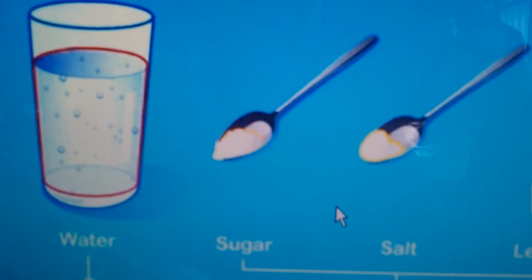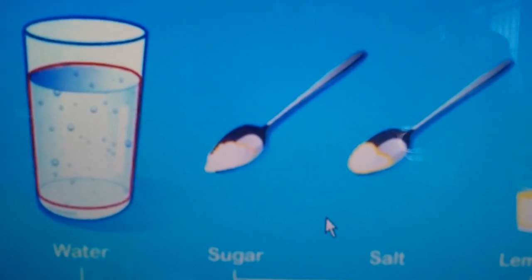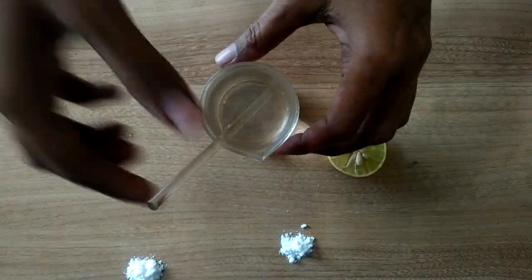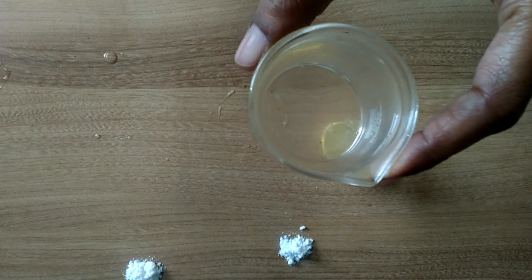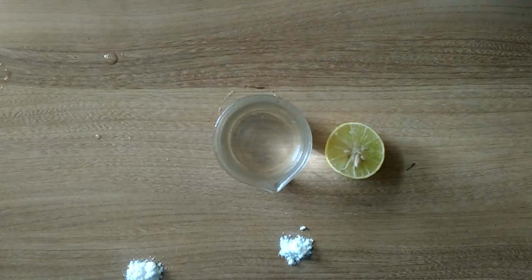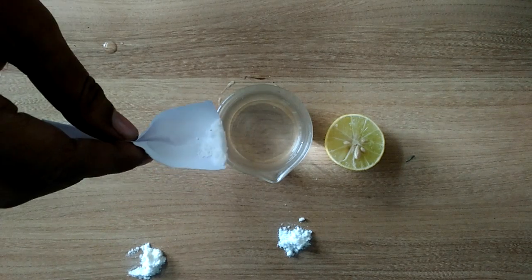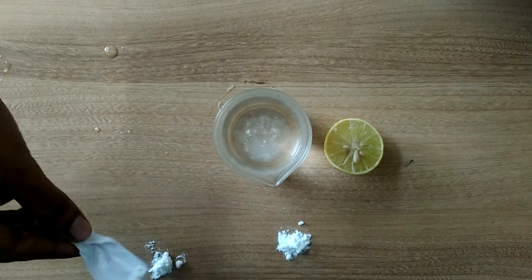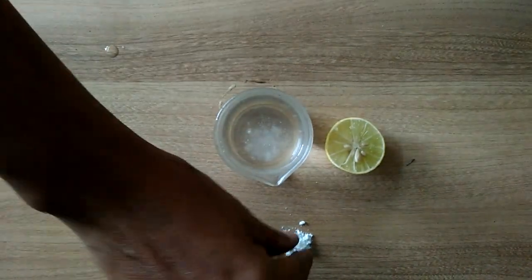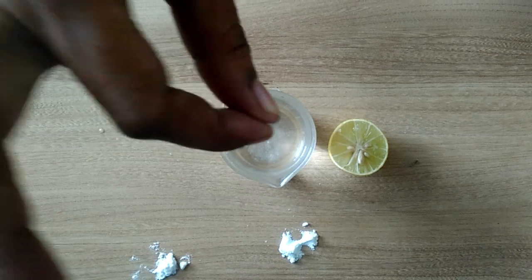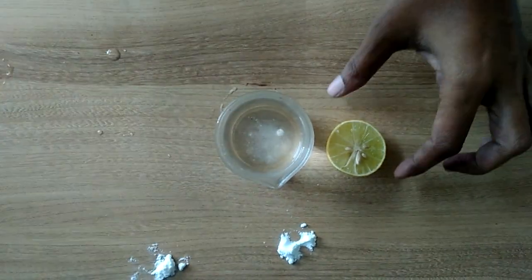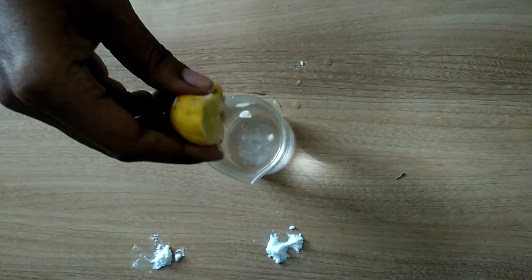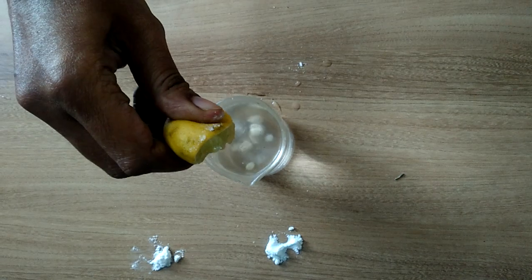So children, now I will show the practical of how to prepare lemon juice. Okay children, take one glass of water in a beaker. I took it in the beaker, then add sugar, four teaspoons of sugar, not a big spoon. Then add a pinch of salt, see, this is a pinch of salt. Then take a lemon and squeeze out the juice, see, I am squeezing the lemon here.